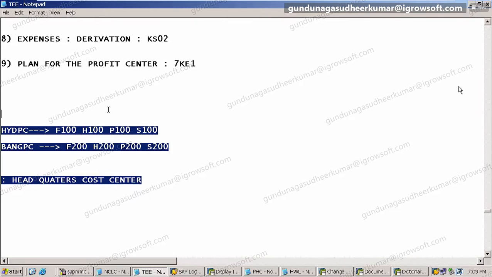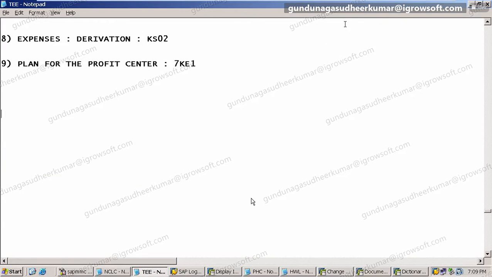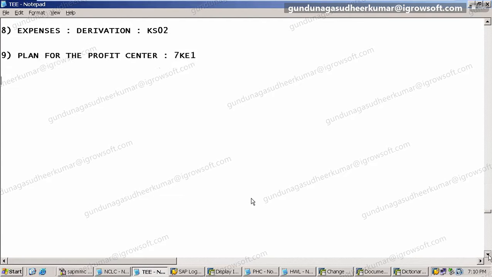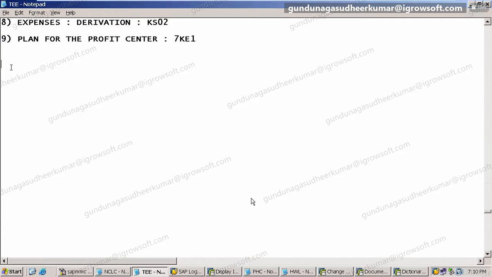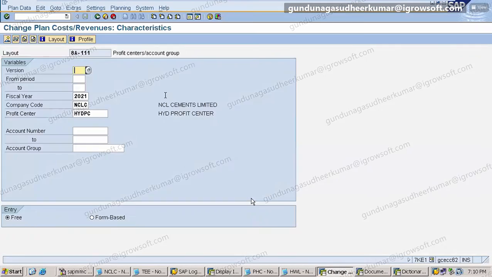It will automatically be flowing into the dummy profit center. Sir, in the Hyderabad Profit Center, we assign a revenue account, 3 lakh. For the Bangalore Cost Center, Profit Center, we have created another revenue account for that. Yes, we have to create. We have not created, no, we have only one profit center, right? Yes, sir. For another, we have to create another cost element. Okay, correct. Thank you, sir.